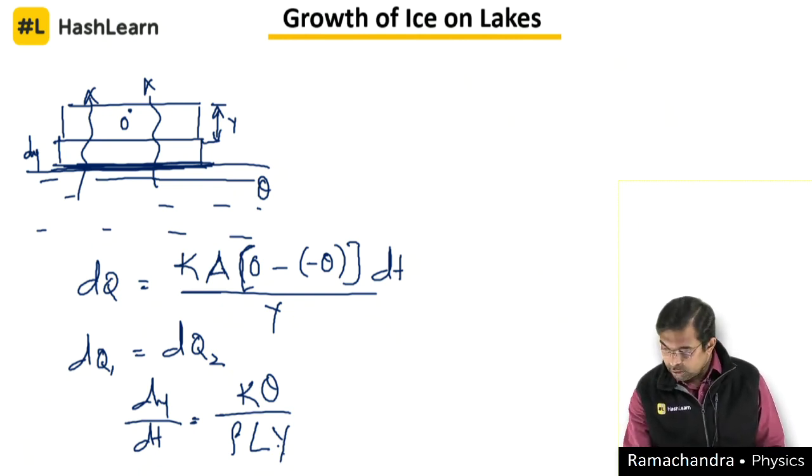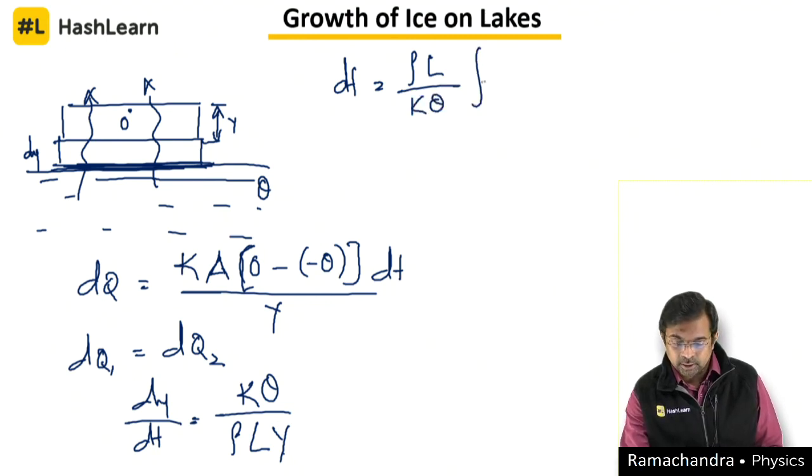By solving this for dt, it will be rho L divided by k theta, into y into dy.